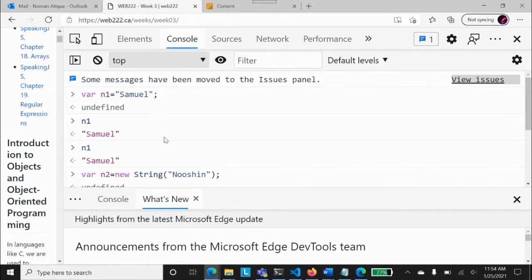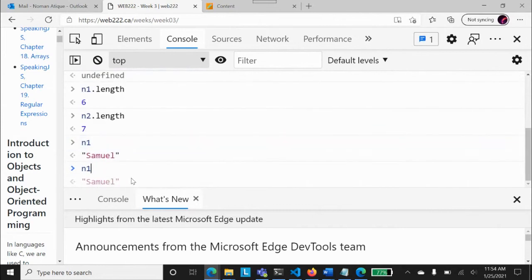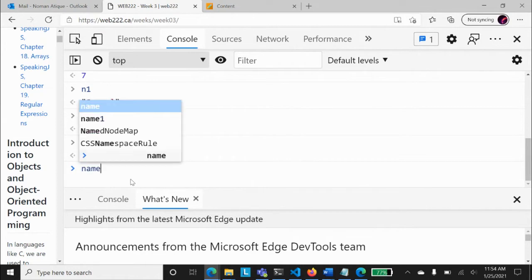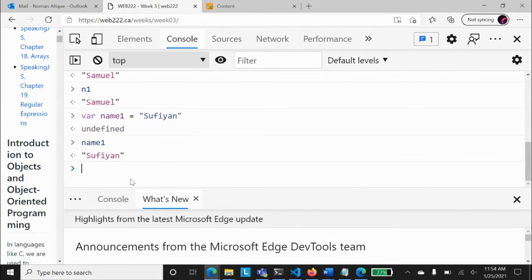Okay. So what I want to say here is, Sufyan, for you, I will just summarize both of the things. When I say variable name1 equal to Sufyan, let's take your name, I have just defined a simple string variable that contains Sufyan. You get the point, Sufyan? Quickly just respond to me so that I can understand that you are understanding.